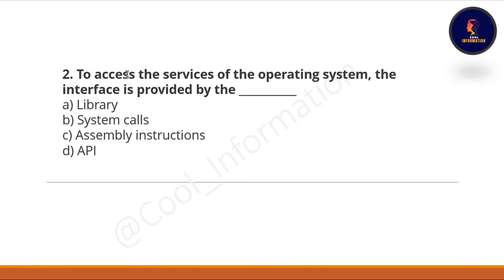Second question is, to access the service of the operating system, the interface is provided by what? Options are library, system call, assembly instruction, or APIs. The correct option of this question is system calls.